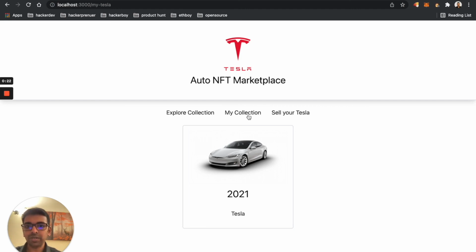To recap what we did today, we created an NFT marketplace using Next.js for building the UI and Solidity for creating the blockchain contracts. We created 2 contracts, one for the marketplace and one for the NFT token using ERC-721. We connected from our UI application to the blockchain network using MetaMask wallet. We imported a couple of users from our local blockchain network created using Hardhat to our MetaMask wallet and verified that it's all working fine.